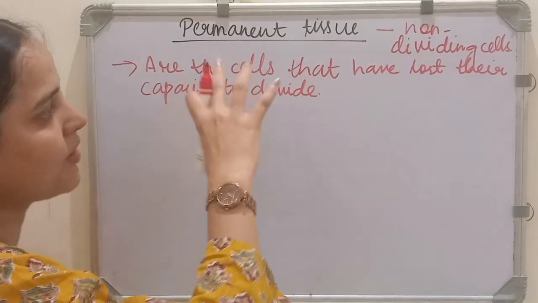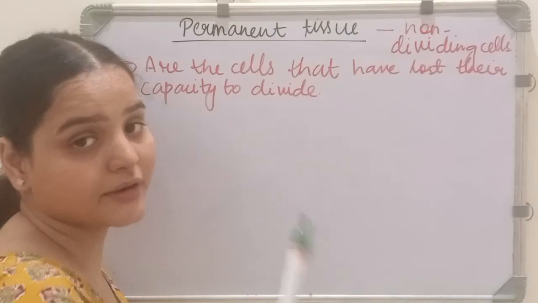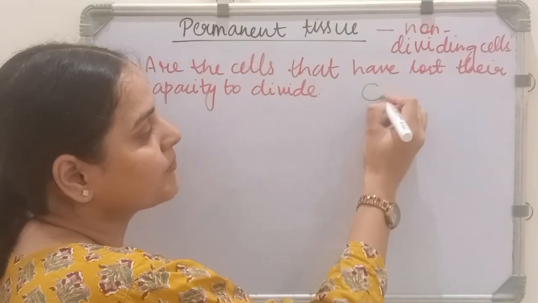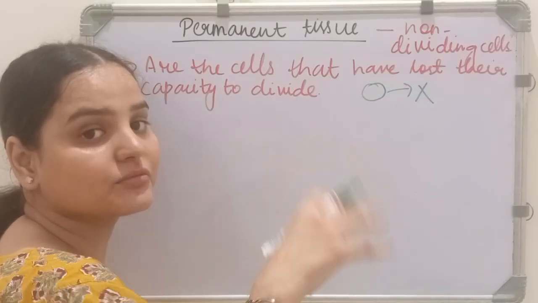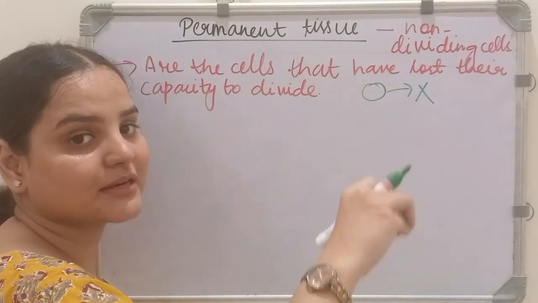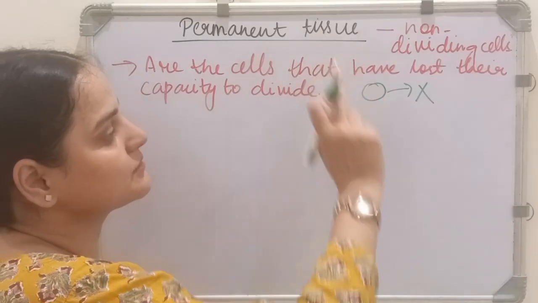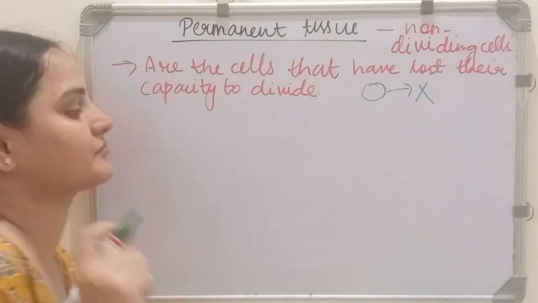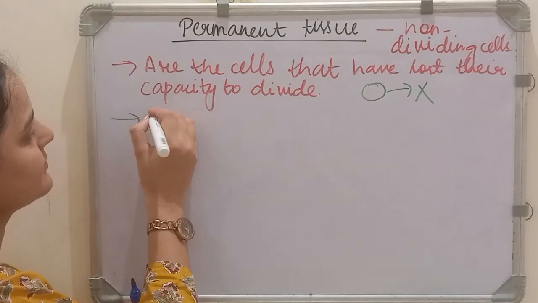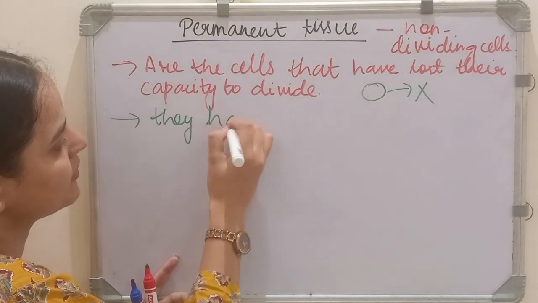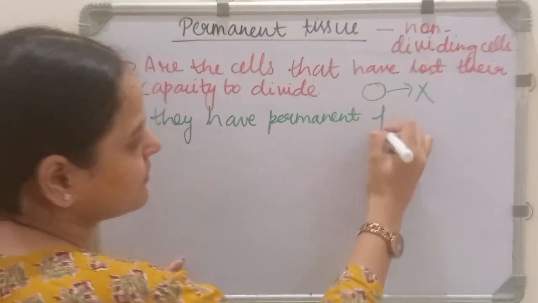Okay, these permanent tissues, once formed, will not divide further. Suppose our meristematic tissue formed the permanent tissue, which will not divide further. Meristematic tissue were dividing continuously. One cell was forming two new cells, then those two cells were dividing further. But here, these once formed will not divide further. Now, the next point is they have permanent function. Let's write it, they have permanent function.